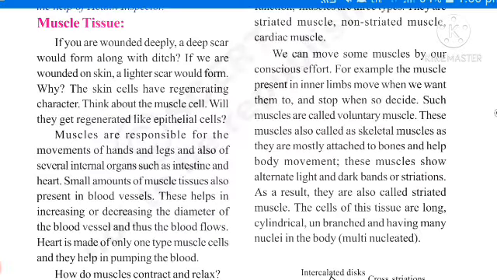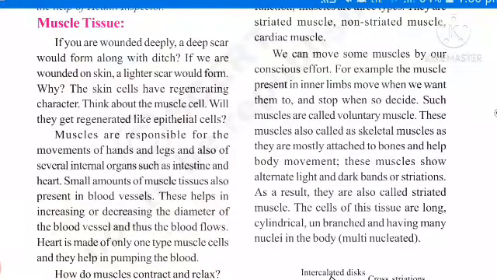Hello, children. Good afternoon. The next concept is muscle tissue. Do you know the main function of muscle tissue? Yes, responsible for movement of organs. That is the main function of muscle tissue.